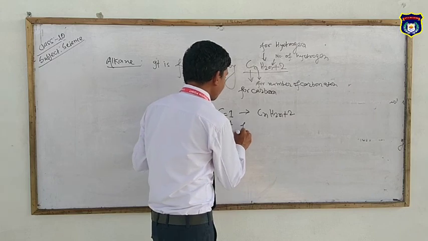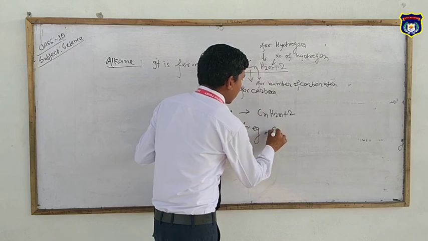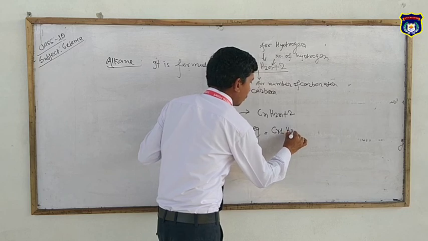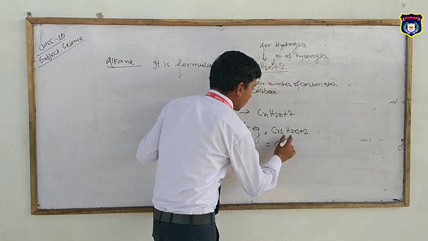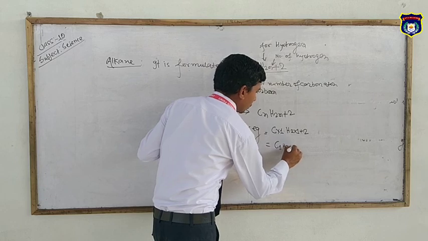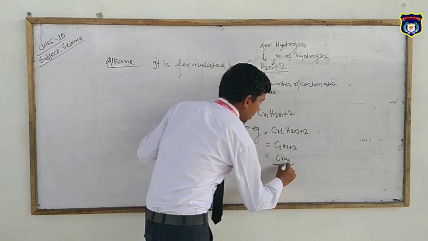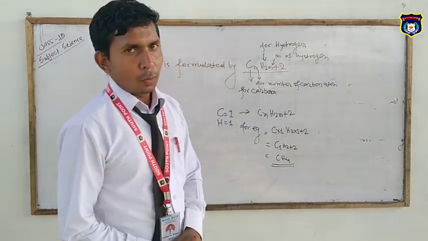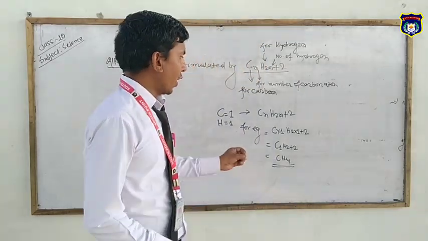For example, here n is equal to 1, so C1H(2×1+2) equals CH4. What is this? This is an alkane. So this formula shows us how to calculate the alkane derivatives present in saturated hydrocarbons.